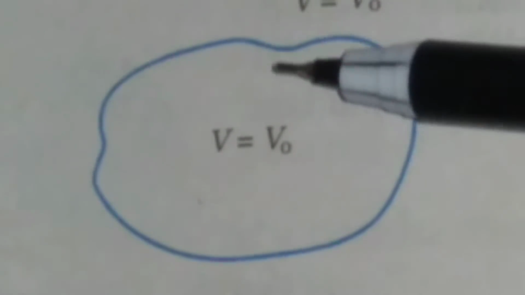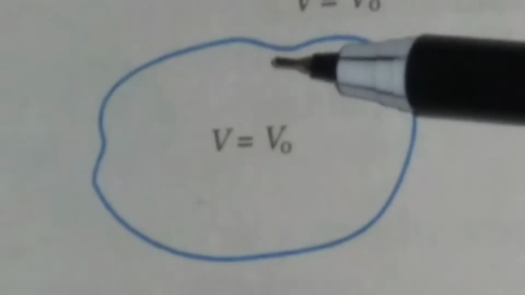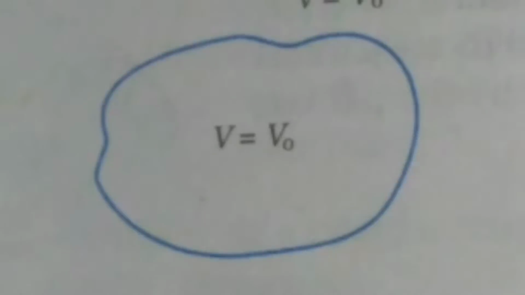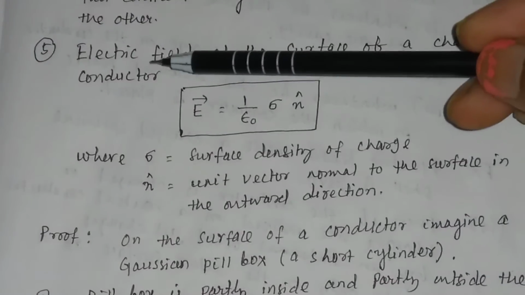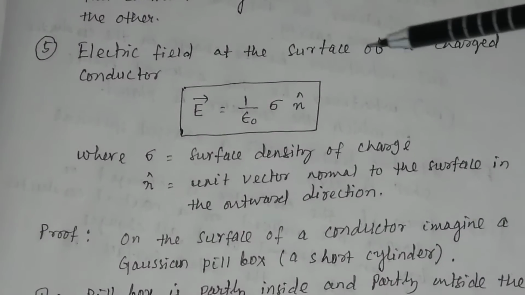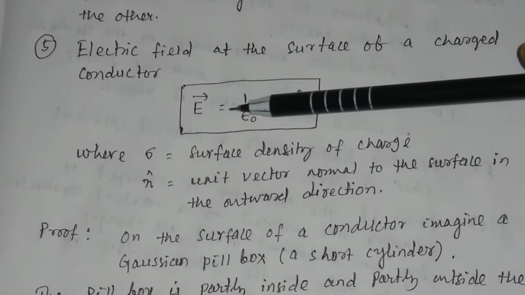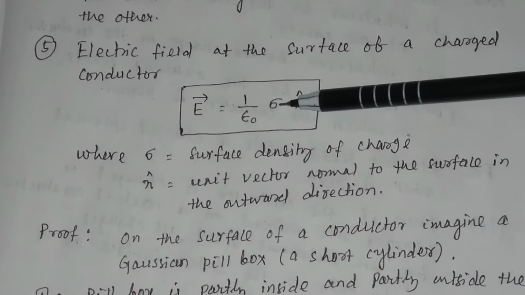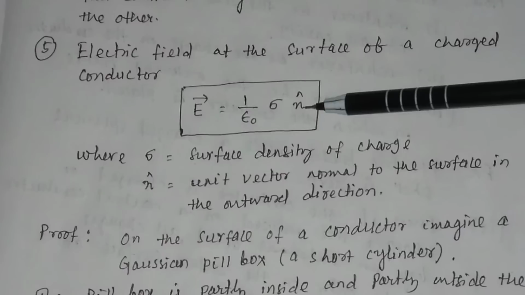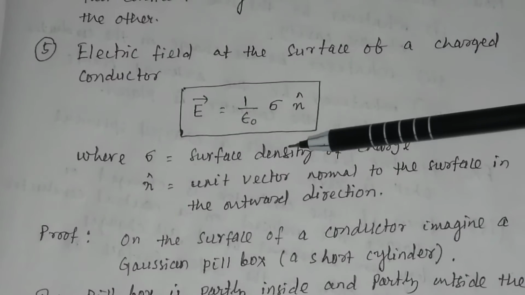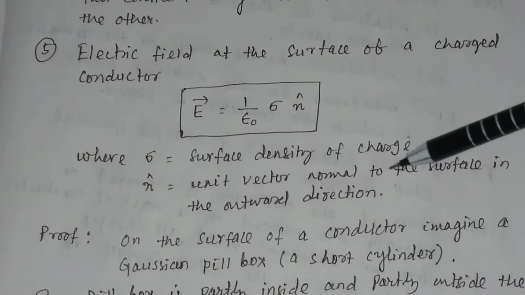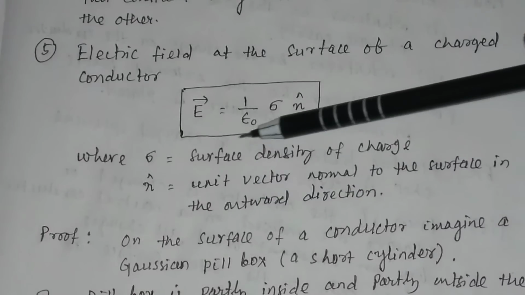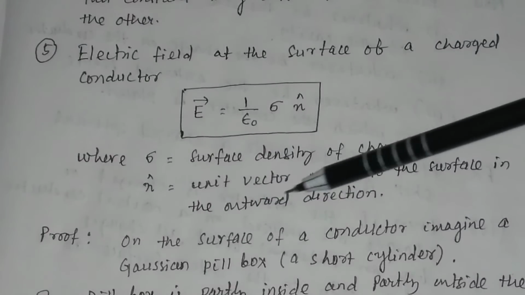The field, if this is the direction of the field, then this will be normal to the surface. The fifth point is the electric field at the surface of a charged conductor: E is equal to 1 by epsilon 0 times the surface density of charge sigma into n cap, the unit vector. n cap is the unit vector which is normal to the surface in the outward direction, and sigma is the surface density of charge. We can prove it.